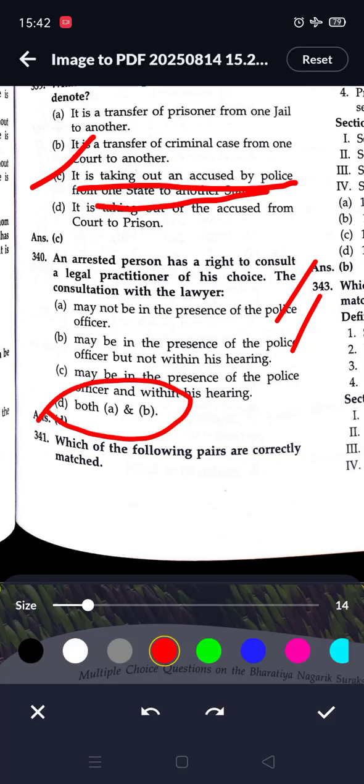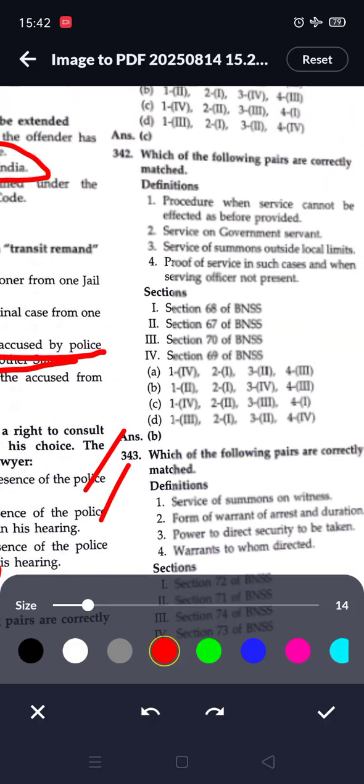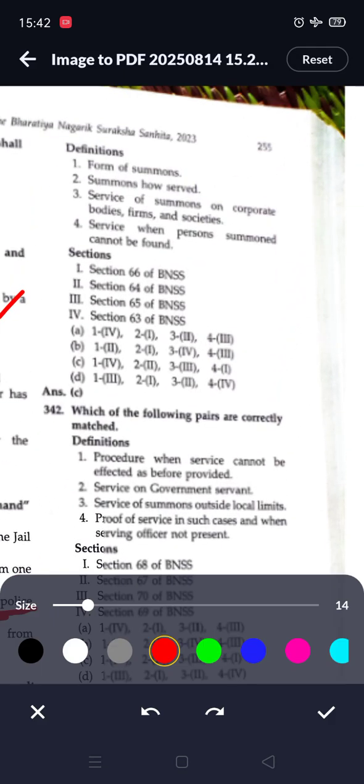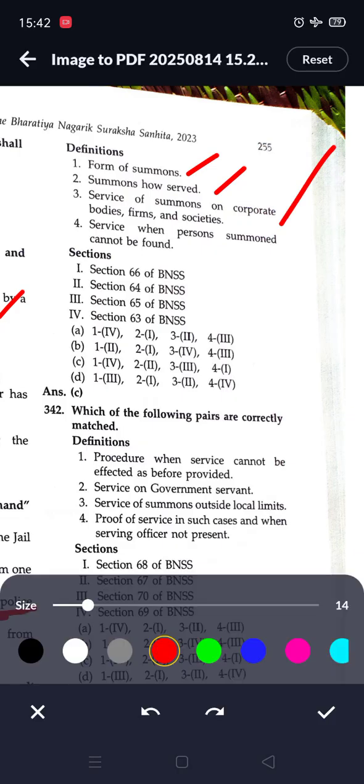Next question, which of the following pairs are correctly matched? These are my favorite questions. Form of summons is given in 63. Summons, how served, is given in 64. Service of summons on corporate bodies, firms and societies is given in 65. Service when the person summoned cannot be found is given in 66.